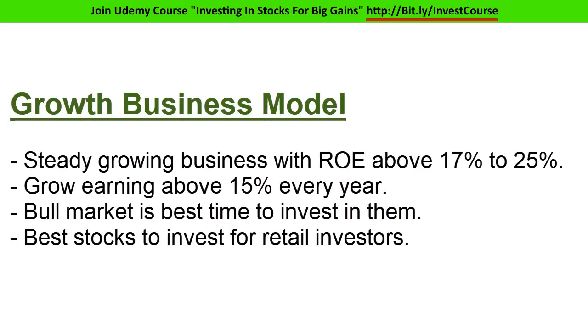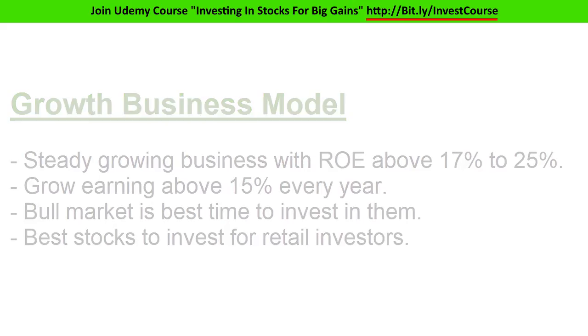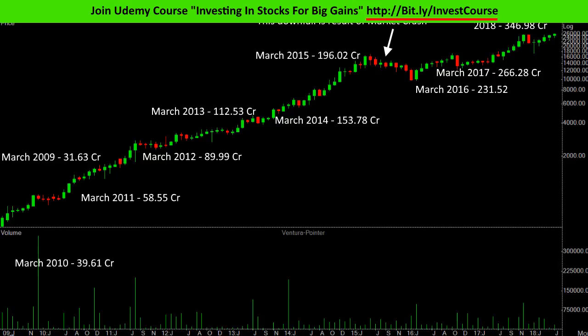Growth businesses are businesses that are made for retail investors. Their earnings are as high as 25 to 50% of their total equity. In simple words, their return on equity is 25% or more. Ideally, most growth businesses show more than 15% yearly increase in their earnings. Steady earning businesses with ROE above 17 to 25 can be considered as growth businesses. The example of Page Industries was also a growth business example.